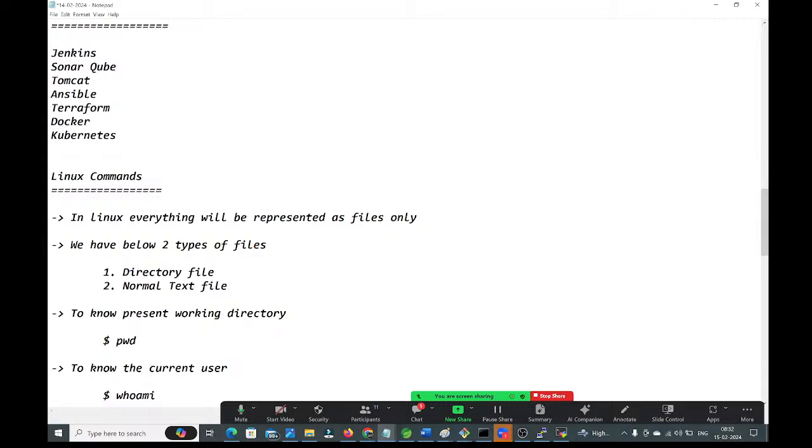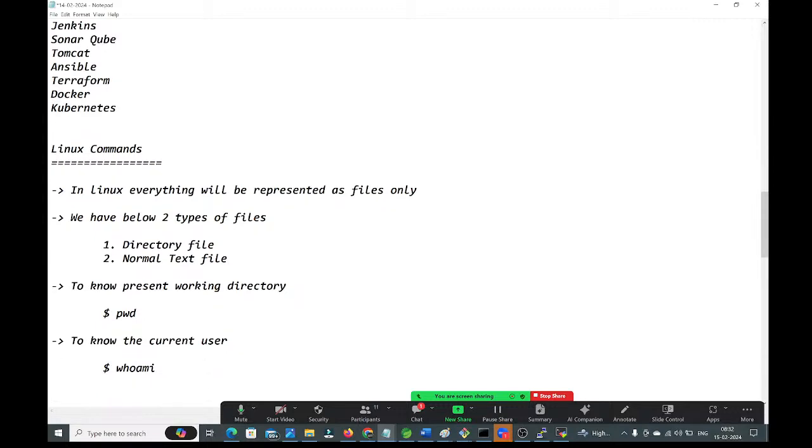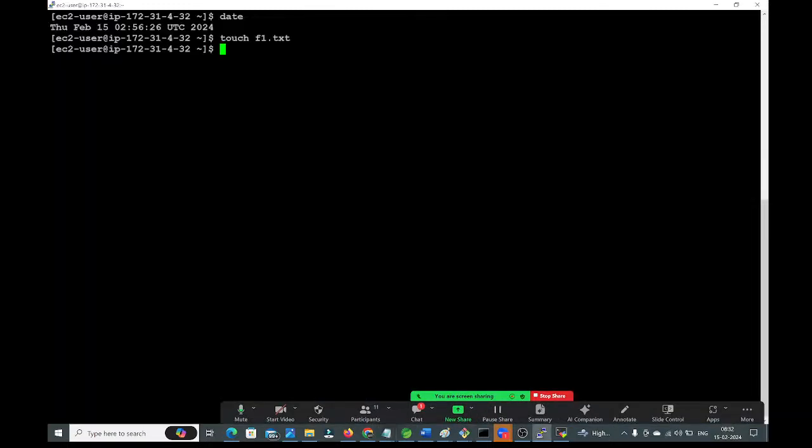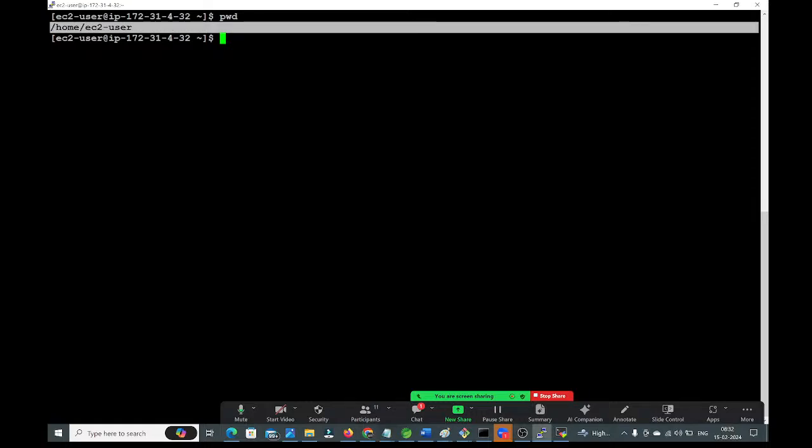Okay. Next, guys, I want to create a directory file. How will you create the directory file, guys? Let me show it here. I'm going to this PuTTY, guys. Now observe carefully. I want to check the current directory. pwd. It will give the present working directory. Currently we are in the home EC2-user directory.